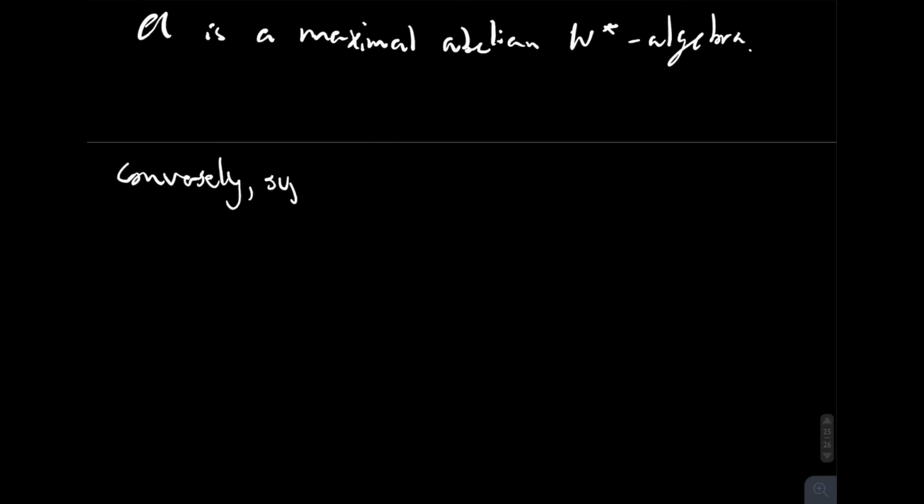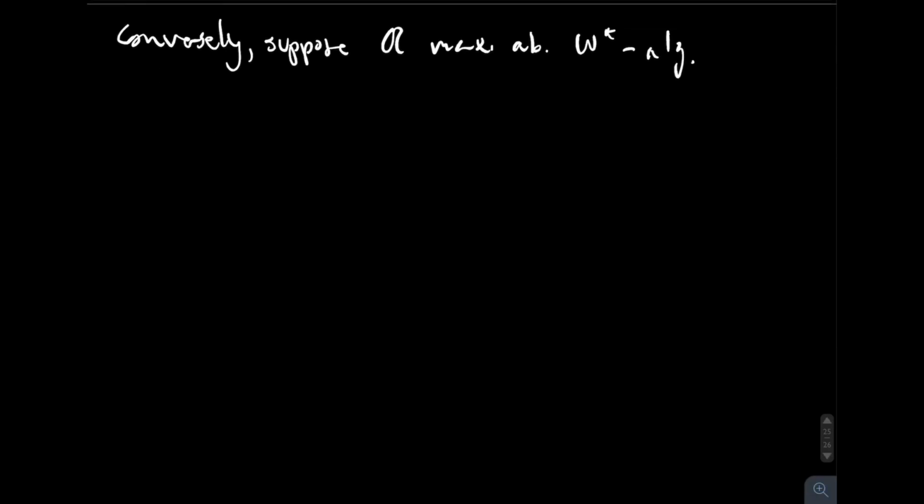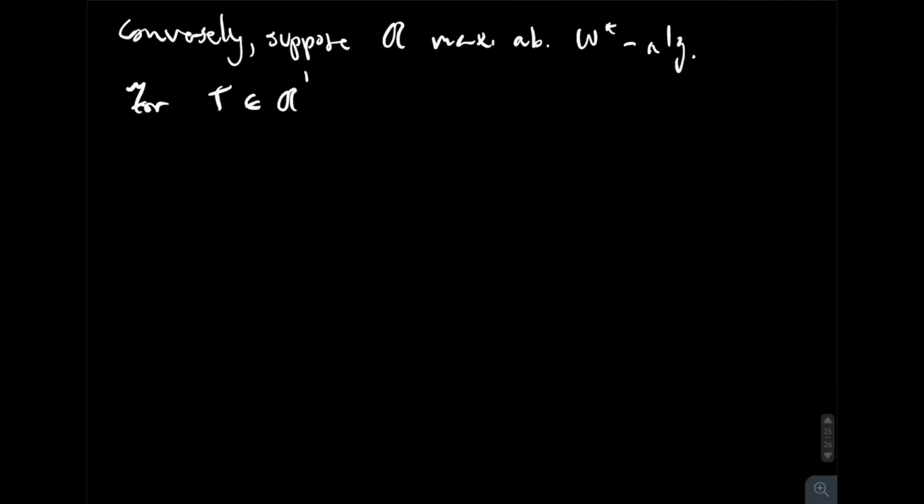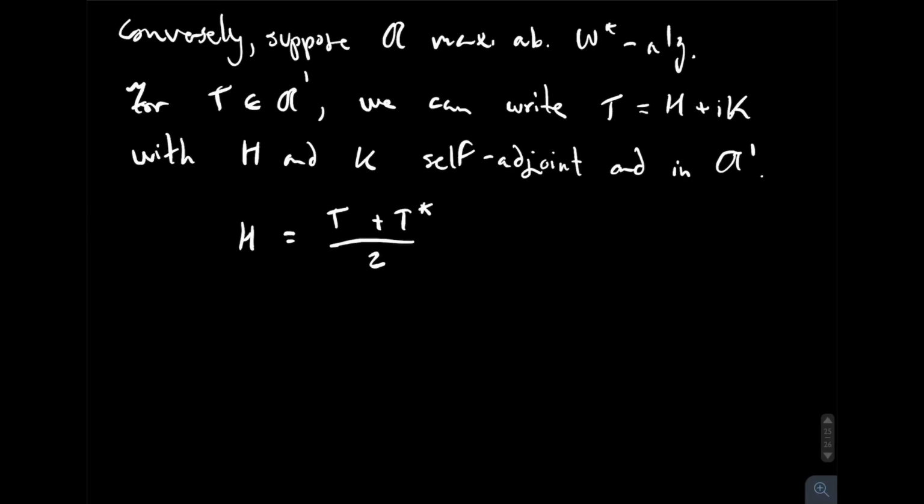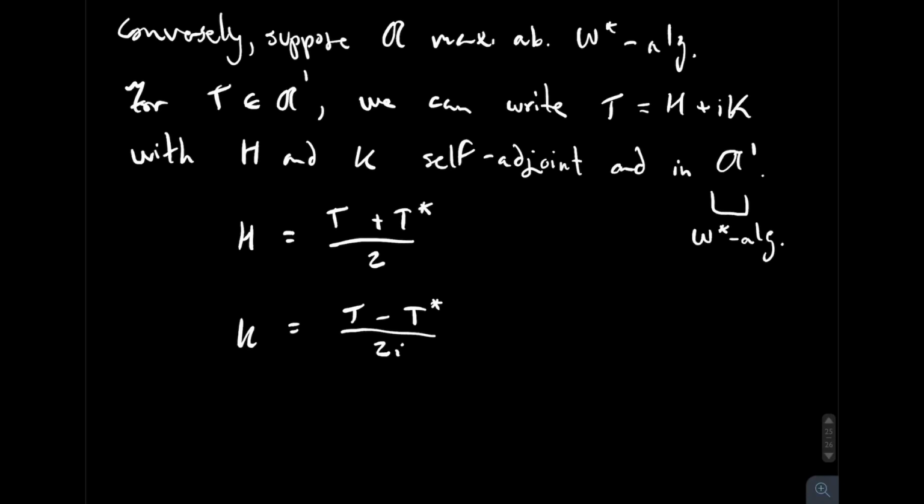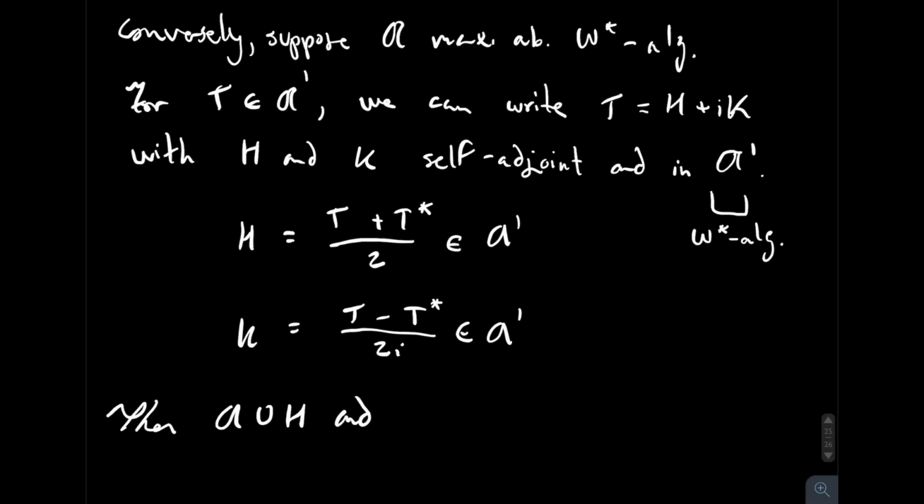Now, conversely, let's suppose that A is a maximal abelian W-star algebra. Now, for an operator T in the commutant, we can write T as H plus iK, where H and K are both self-adjoint and in the commutant of A. So we've seen this trick before in the book. What we do is we take H to be T plus T star over 2, and we take K to be T minus T star over 2i. Now, since the commutant of A is a W-star algebra, both of these are in the commutant,